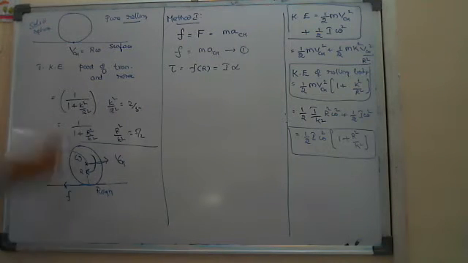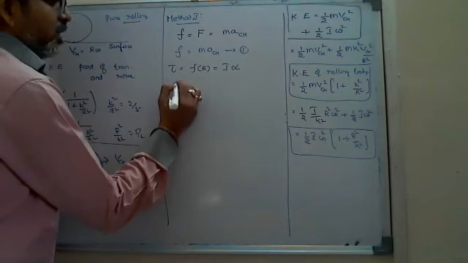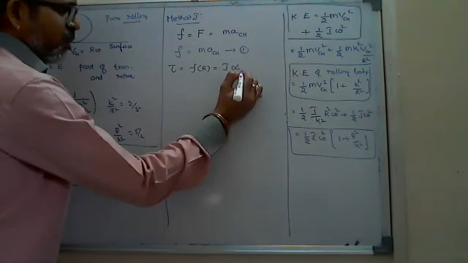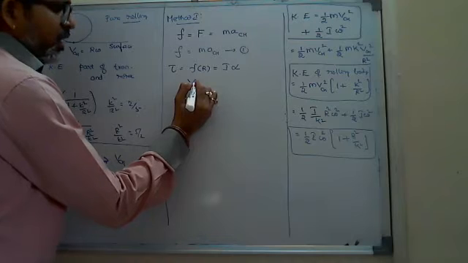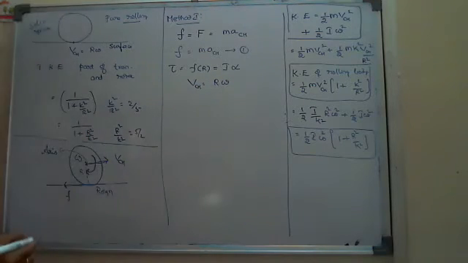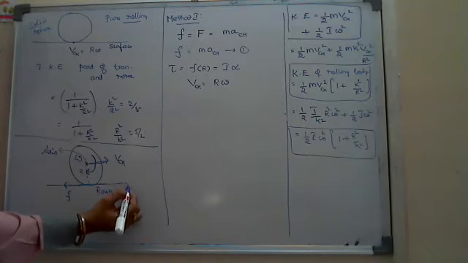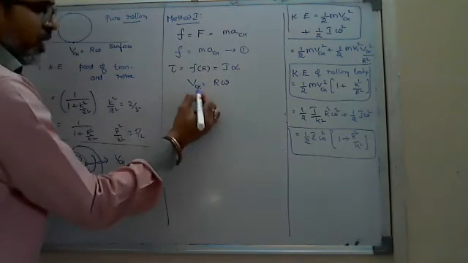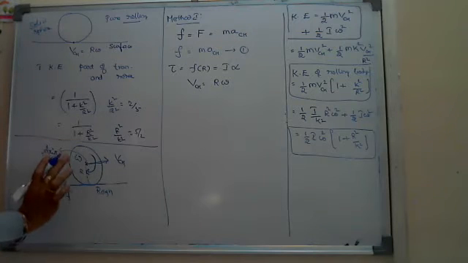Then you are getting F into R is equal to I alpha. Already I told you that VCM in pure rolling is equal to R omega when the surface is at rest. Here VCM is equal to R omega, where the radius of the body does not change, because we take rigid bodies.